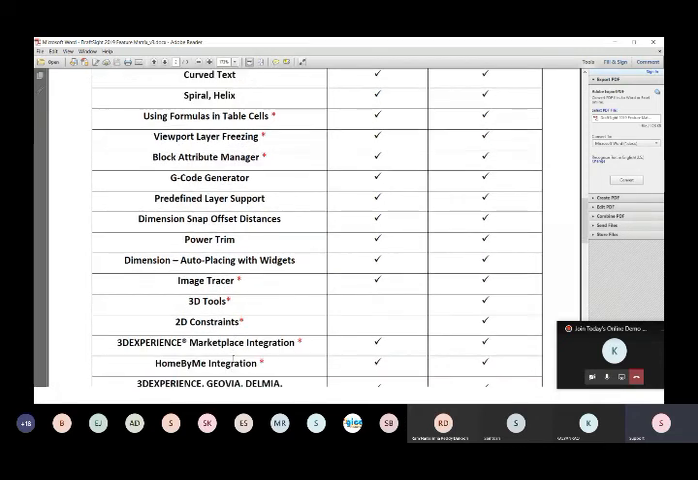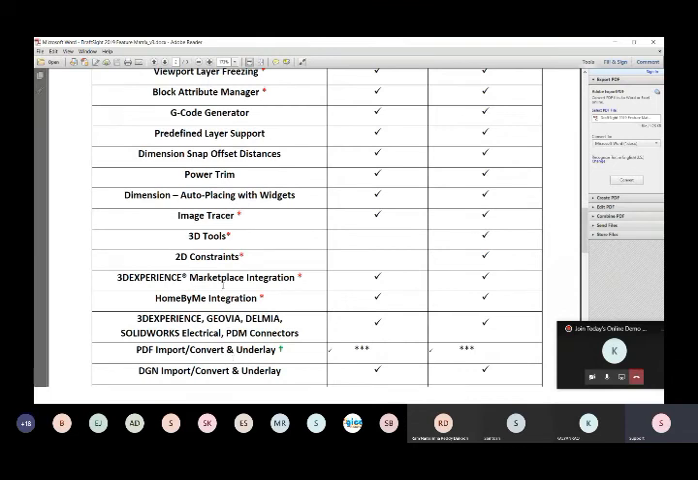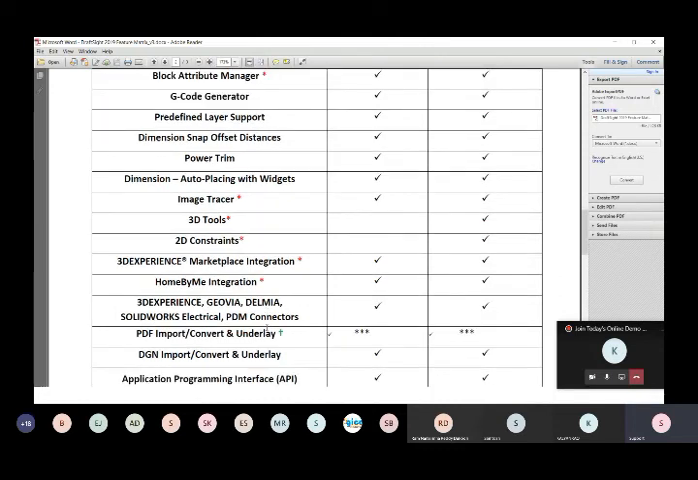And also one more, Home by Me integration is available. Home by Me is you can capture the layouts of your homes. If you have any home type of designing, you can capture the layout. You can completely capture the layouts. And we have complete cloud based integration available. If you already have a 3D experience or any other cloud based solutions, it is completely integrated with that particular solution also.